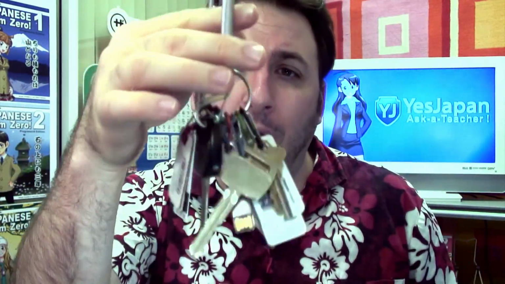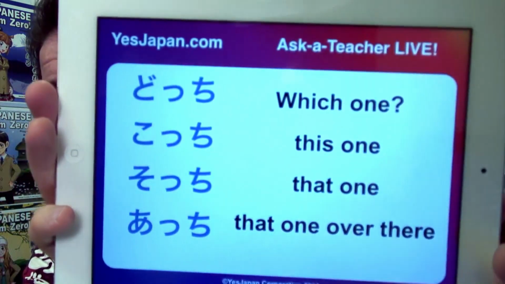It means which one, but it means which one only for 3 items or more. Okay? This is the rule. For example, if I want to ask you which one is the key, look at here, there's about 5 keys on here. Kagi wa dore desu ka must be used. I must use kagi wa dore desu ka. Let's look at this other group, and then we'll discuss why we can't use dochi.